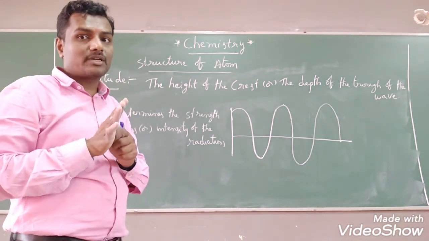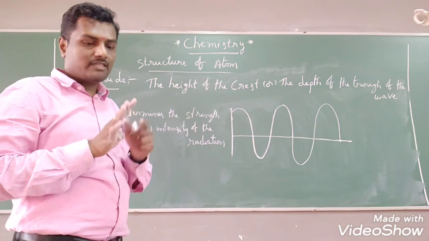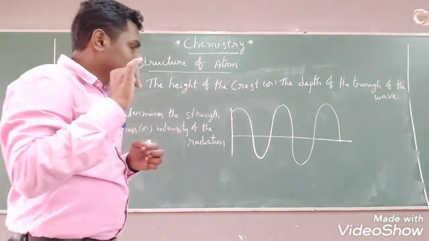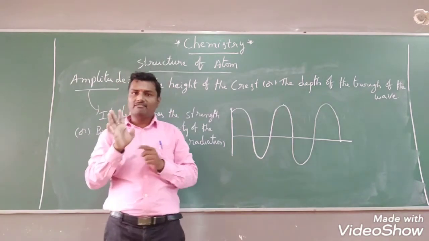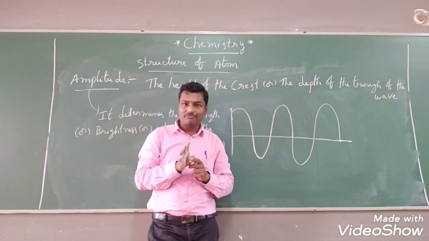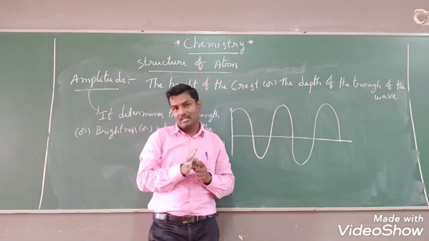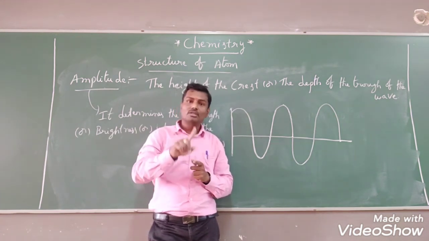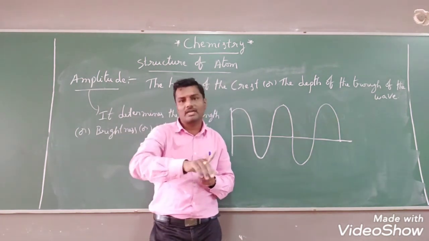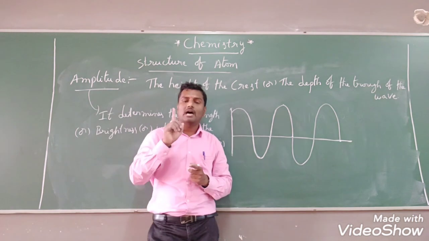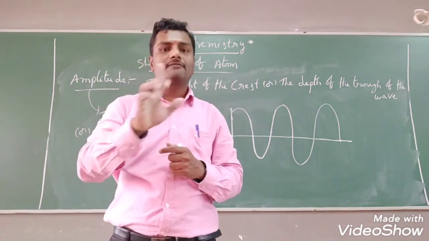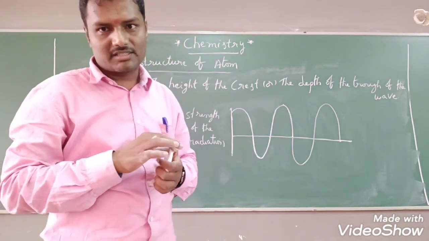These are the characteristic properties of electromagnetic radiation. What are the characteristic properties we have discussed? Wavelength, frequency, wave number and amplitude. See that, students, in today's class we have successfully completed the dual character of electromagnetic radiation, that it possesses both wave-like and particle-like properties. In that, only wave-like properties we have discussed, and the electromagnetic spectrum, this continuation part, we will discuss in the next class.